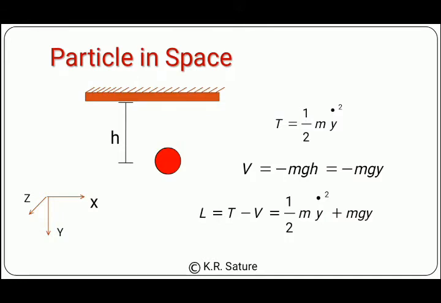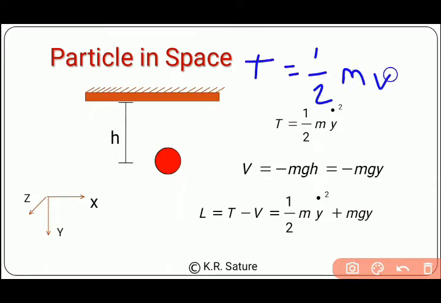As we discussed earlier, the first thing we have to do is find the kinetic energy. We all know that kinetic energy, T, is equal to 1/2 mv square. Now if you observe our coordinate system, the particle is going downward. It means the changing coordinate is only the y coordinate, so the displacement can be shown by y.